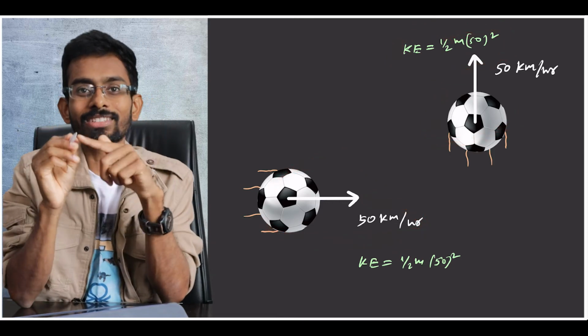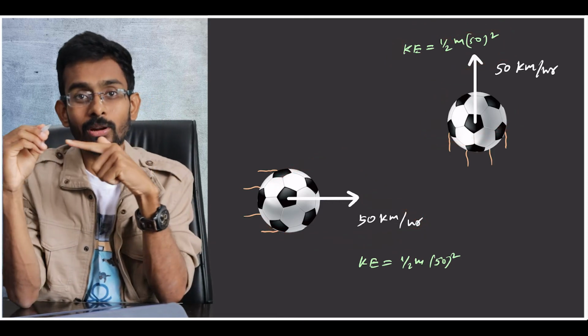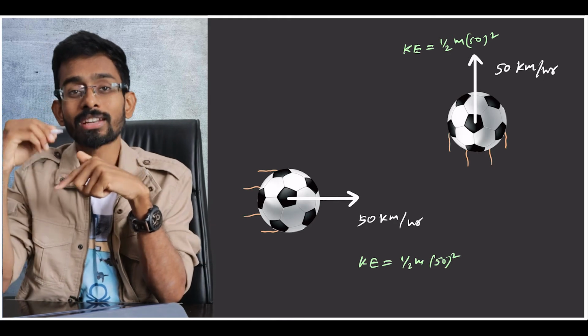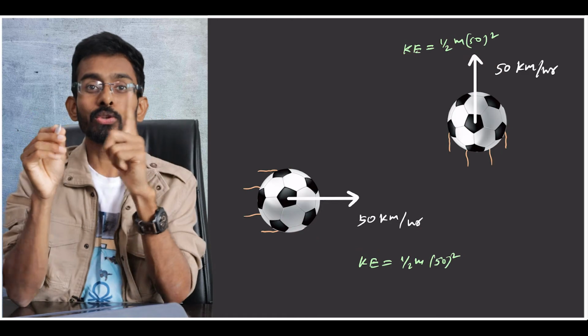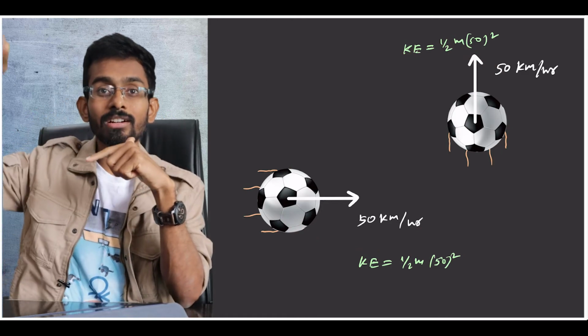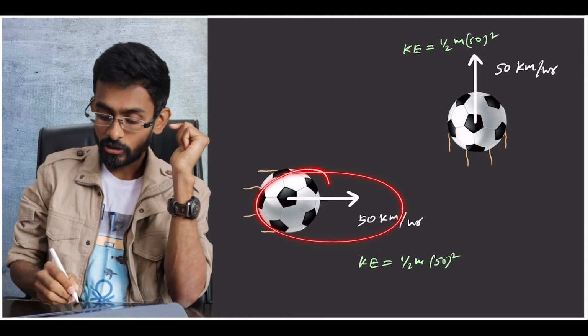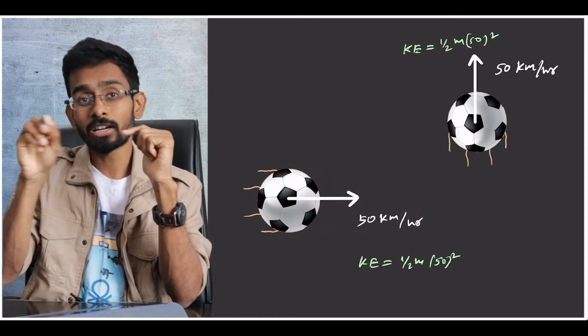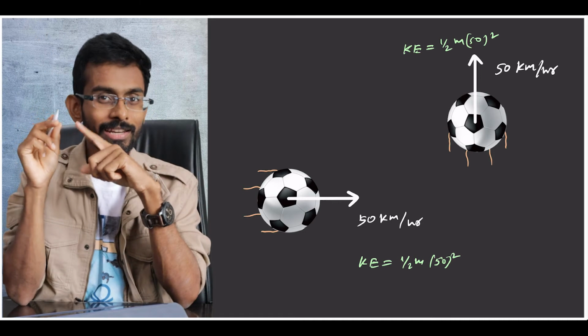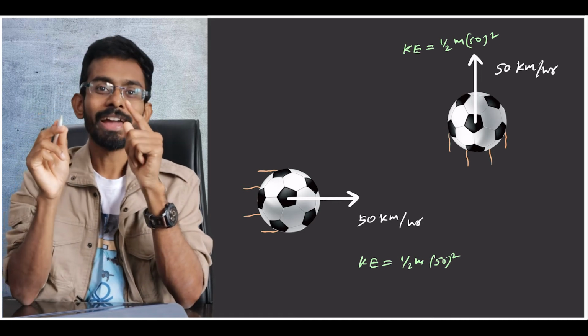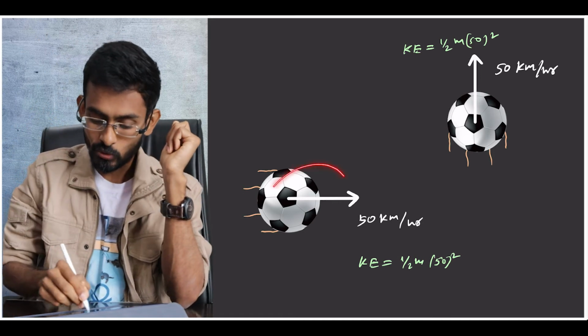It means if we take force as the rate of change in motion, or change in kinetic energy, then in this case the kinetic energy is not changing. It means you need not apply any force to change the body which is moving with 50 kilometer per hour towards east to 50 kilometer per hour towards north. But in real situation, if you look at it properly, actually you need force. You have to apply force to change the direction.